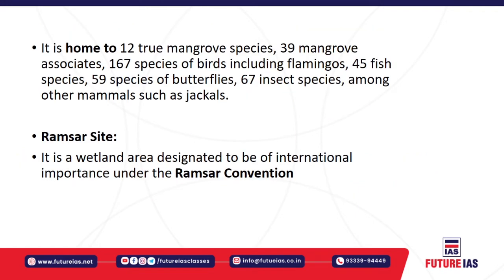It is also home to 12 true mangrove species as well as 39 mangrove associates. It also has 167 species of birds, including the flamingo.